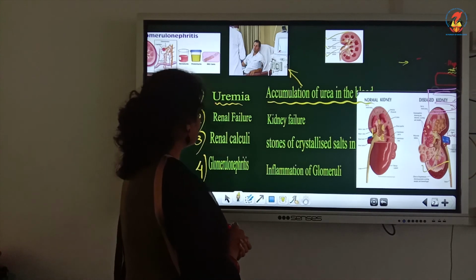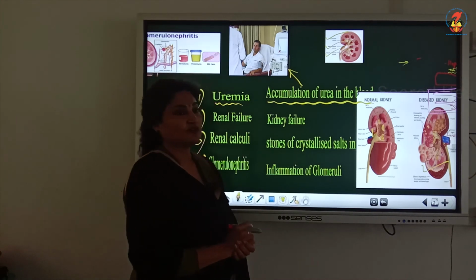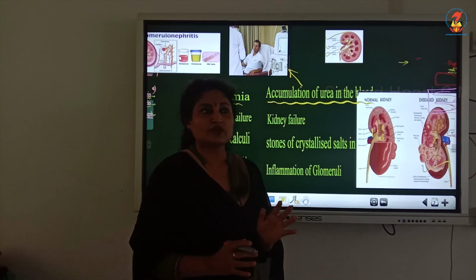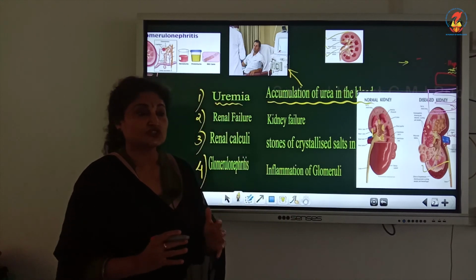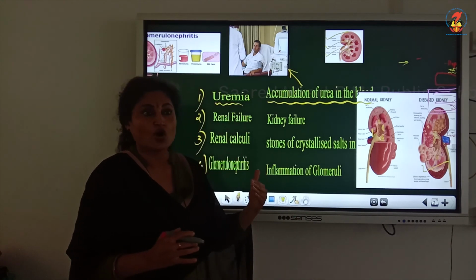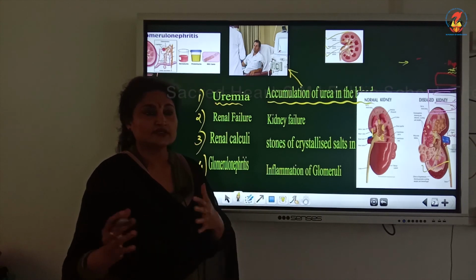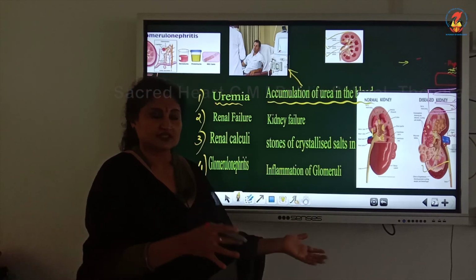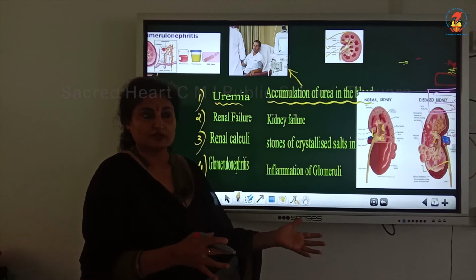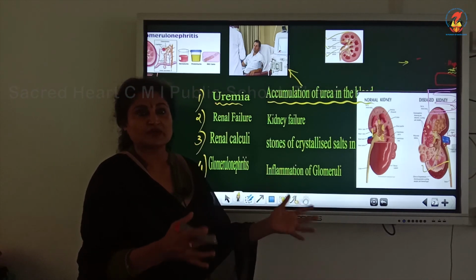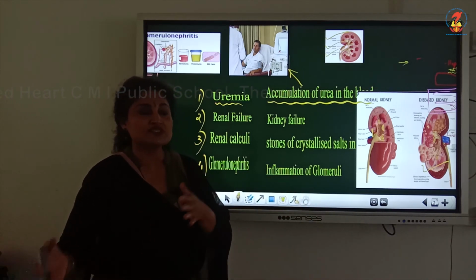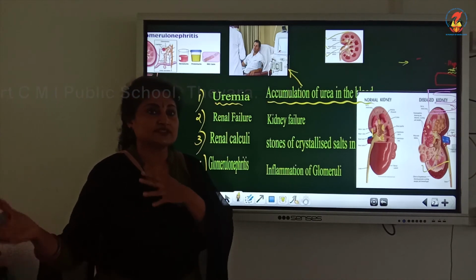And last is glomerular nephritis. It's the inflammation of the glomerulus. As I told you, the role of glomerular filtration is to bring out filtration at the first level of urine formation, where almost the entire blood plasma is transferred into the Bowman's capsule. That means the filtrate is plasma minus proteins. The other formed elements and proteins stay on this side, which are necessary in the blood.